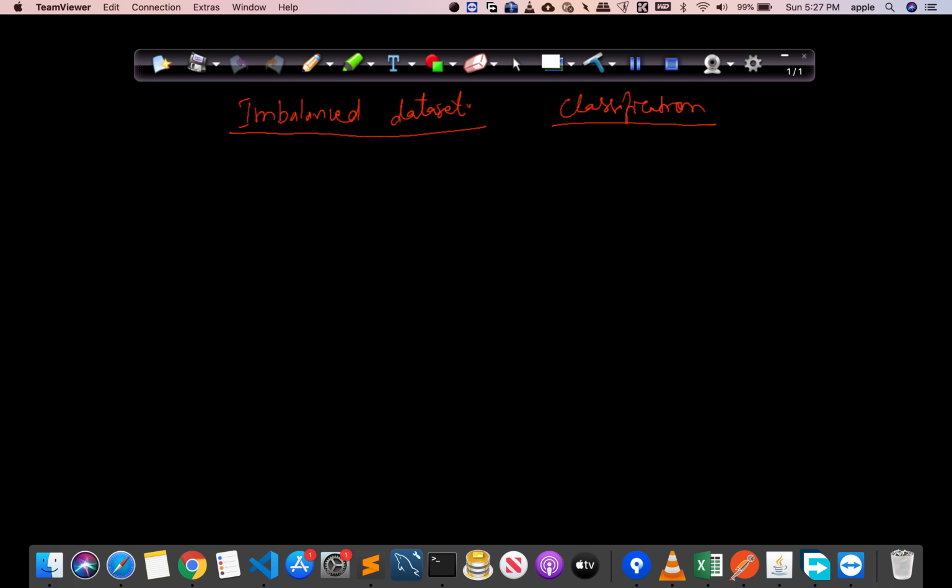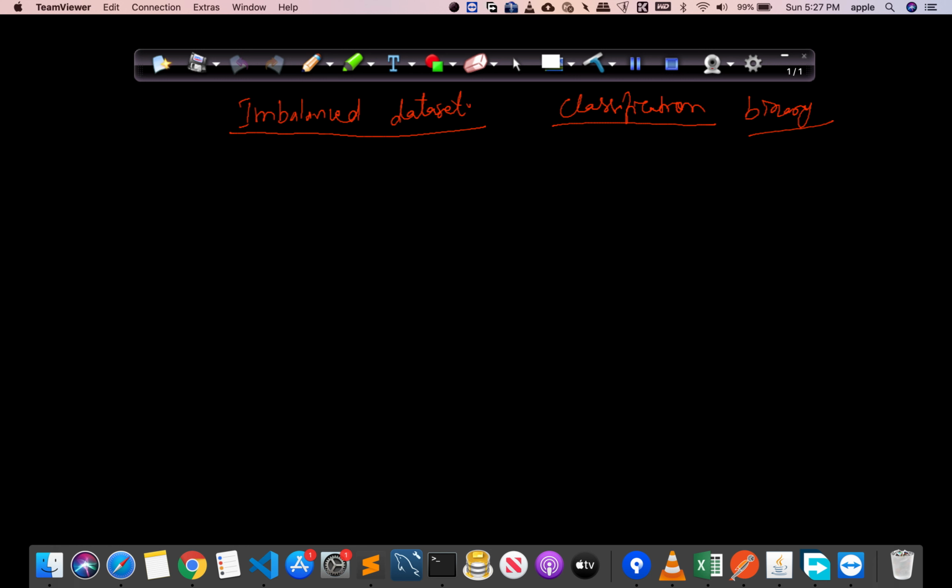So, we will start with the problem that is generally faced in most of the cases, and this problem is imbalanced dataset. I will be considering a classification problem for now, because in these particular cases only we will have an imbalanced or balanced dataset. So suppose we are doing a classification problem, and this is binary for now. Suppose this is binary classification.